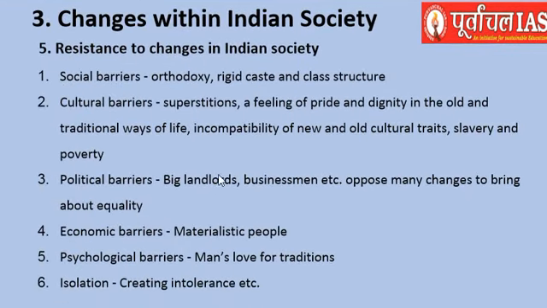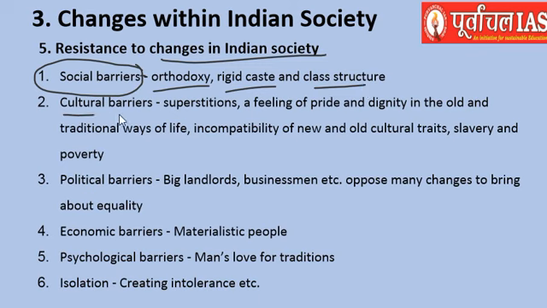Then, is there any resistance to changes in Indian society? There are various social barriers, and these have restricted changes in Indian society. One of them is orthodoxy, rigid caste and class structure, and cultural barriers are also there. Superstitions have resisted change in Indian society. Many superstitions are still alive.